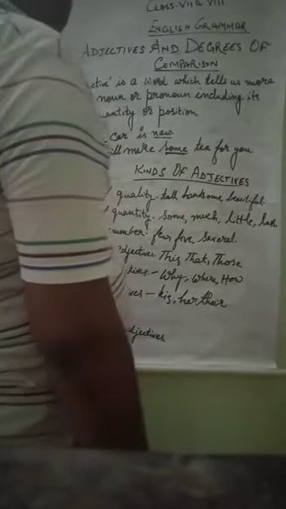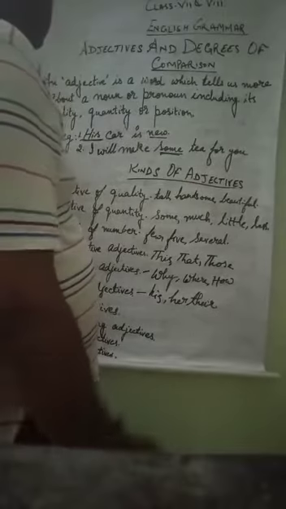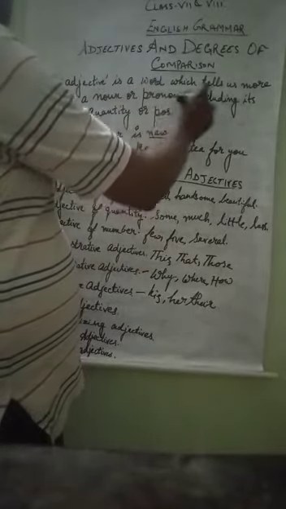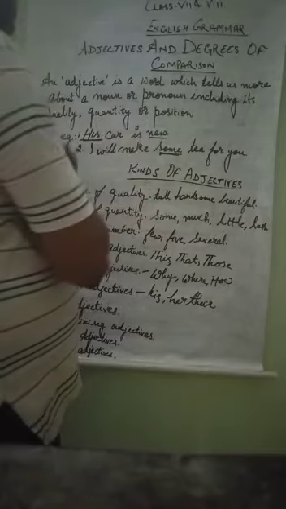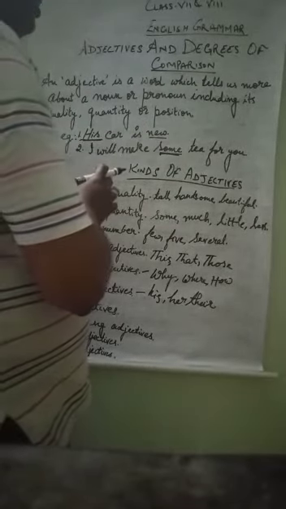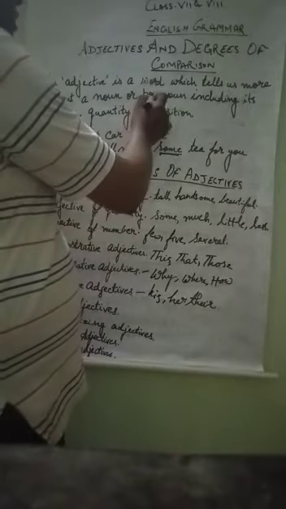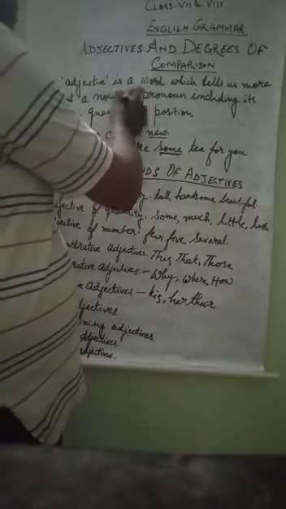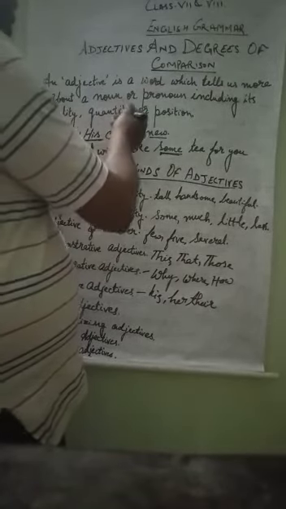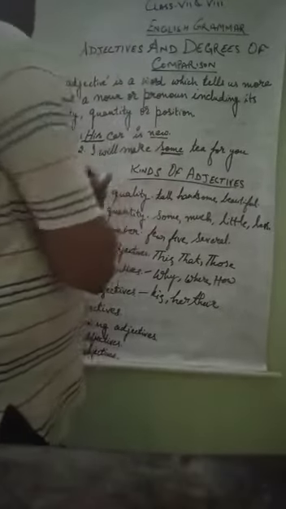First of all, we will be studying the definition of adjective. An adjective is a word which tells us more about a noun or pronoun, including its quality, quantity, or position. A pronoun is also a word which acts as a noun; it comes in place of a noun. So a word which tells us about the quality, quantity, or position of a noun or pronoun is called an adjective.